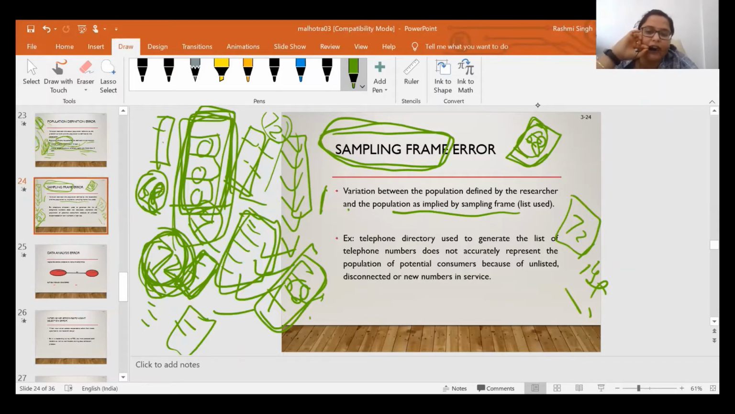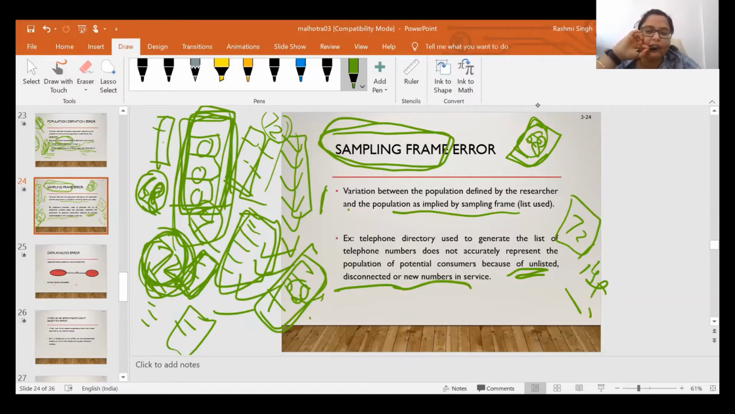Just like a telephone directory used to generate the list of telephone numbers does not accurately represent the population of potential consumers because of unlisted or disconnected or new numbers in service.